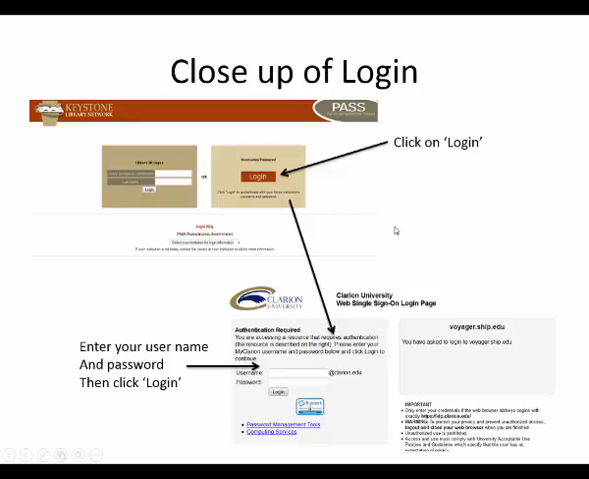This is a brief reminder to Clarion Online students that when you want to use our library materials, you might have to log in through the Keystone Library Network. On the brown screen, you're going to click Login. You're going to come down here, the white screen will come up, and you're going to put your username and your password in, and then you're going to log in.